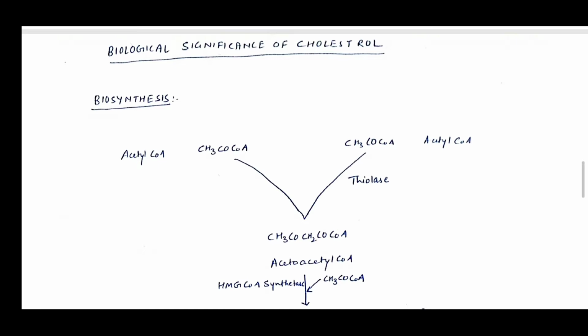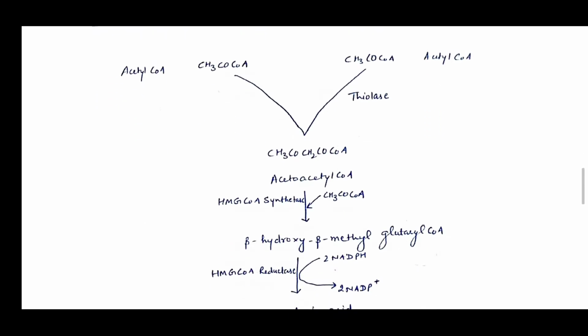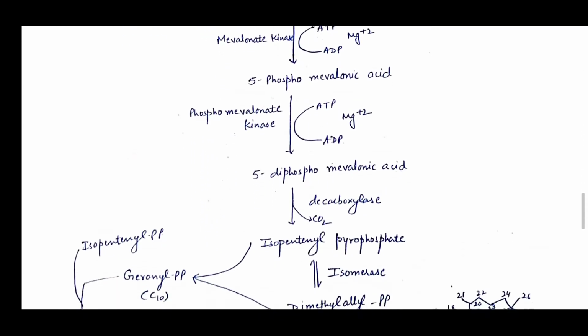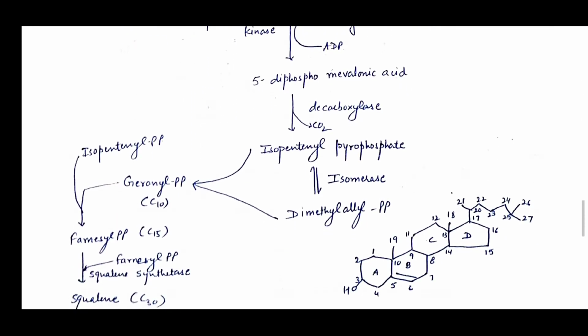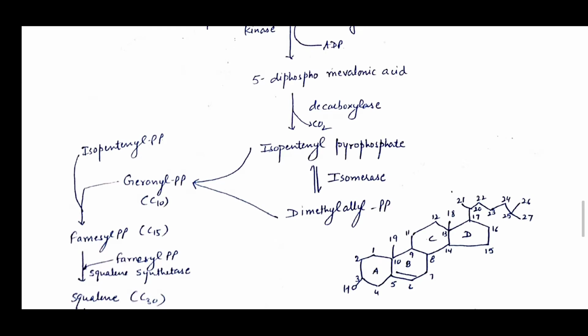Now, you would have studied the structure of cholesterol. It has a molecular formula of C27H46O, and it consists of a steroidal ring with 19 carbon atoms, and a side chain comprising 8 carbon atoms.